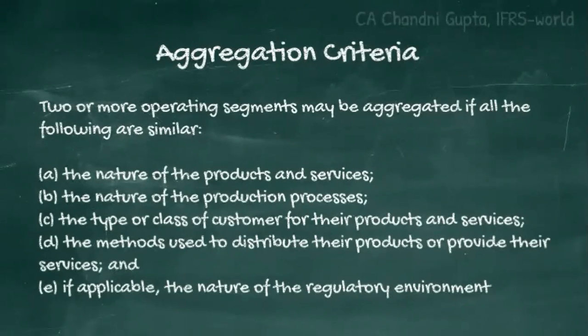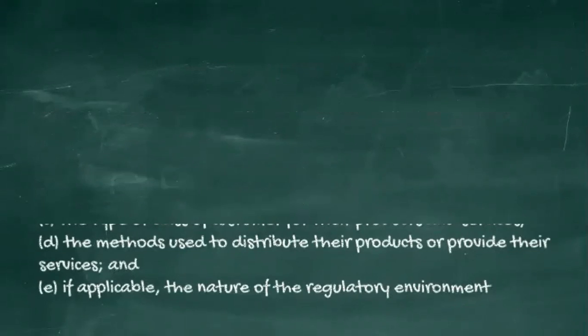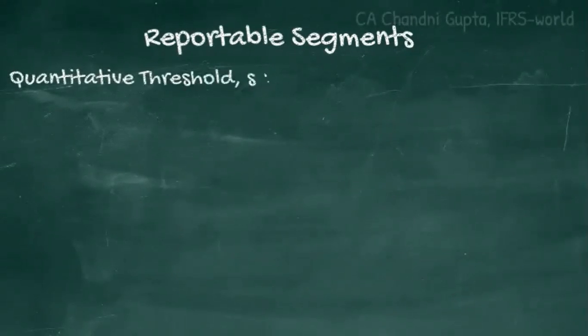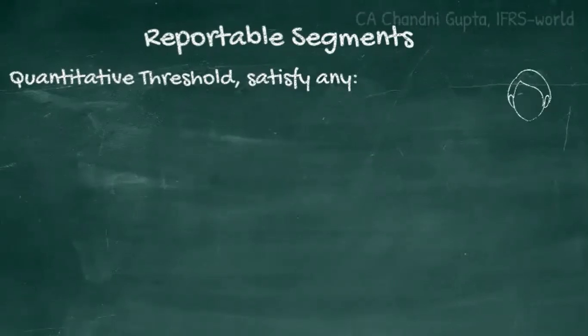Now that we understand what an operating segment is and when they can be aggregated, let's understand what the reportable segments are out of those operating segments. Reportable segments are basically those operating segments that qualify the quantitative thresholds. Now, what are the quantitative thresholds? There are three quantitative criteria specified in this standard, and if an operating segment qualifies any of these three, it shall be qualified as a reportable segment and it will be